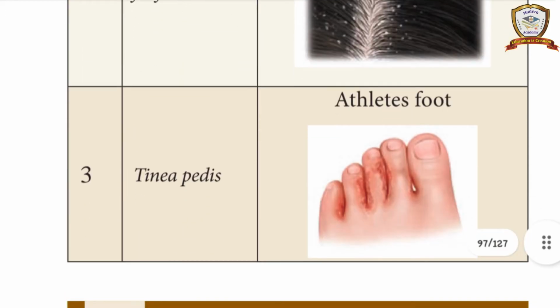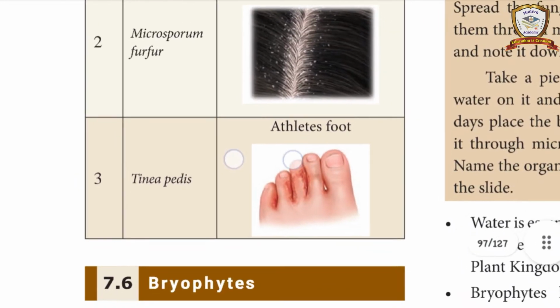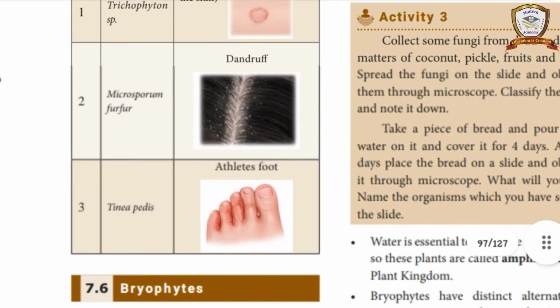Next, Tinea pedis. It causes the disease athlete's foot, in the gaps of the fingers and toes, causing some rashes. This is what is called athlete's foot. These are the diseases caused in human beings.